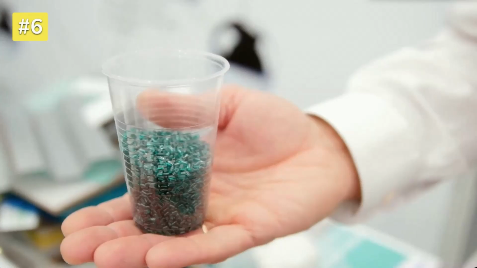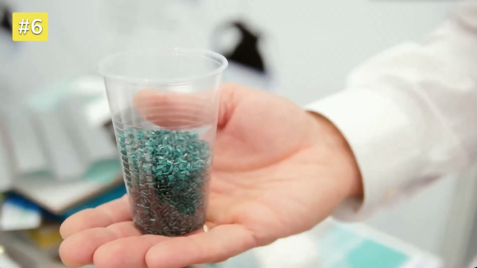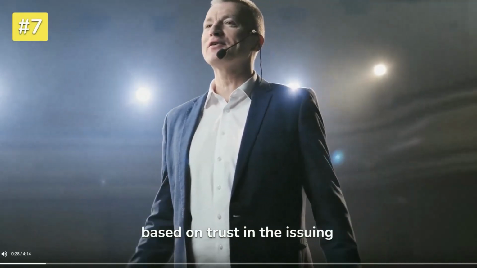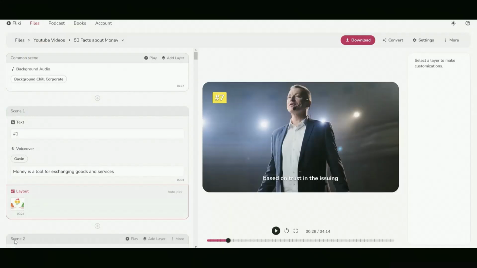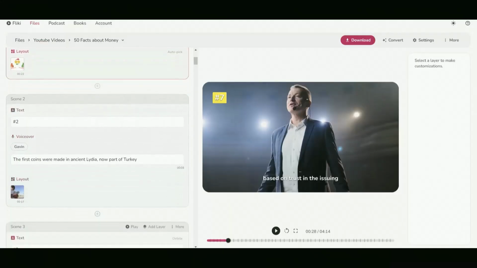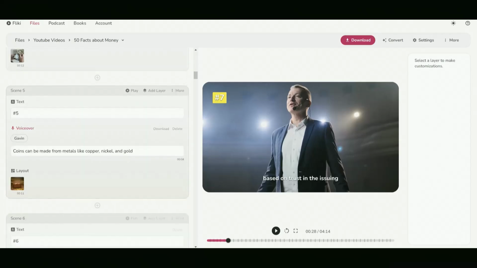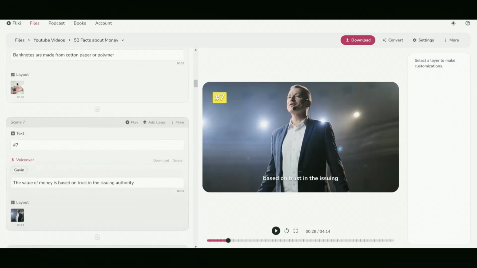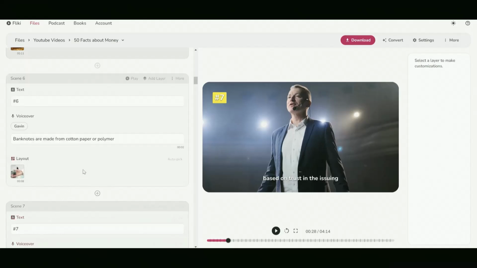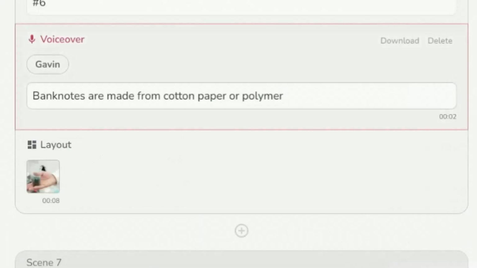Oh, did you hear that? Notes are made from cotton paper. He was whispering. It didn't sound properly. Don't worry, it is completely normal given that the software is still processing all the info. Moreover, I will fix this in front of you. It has a very easy solution, so focus on this. You have to go to the scene and make a little change and then press enter. This will make the software process the info and edit it properly.